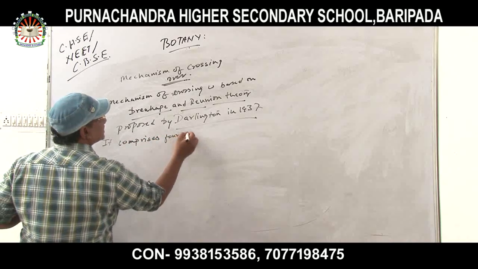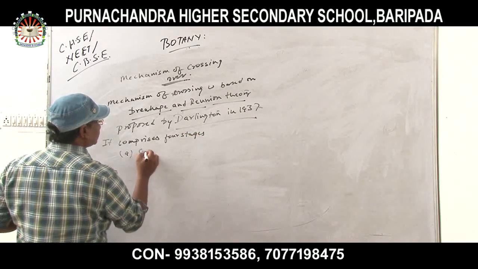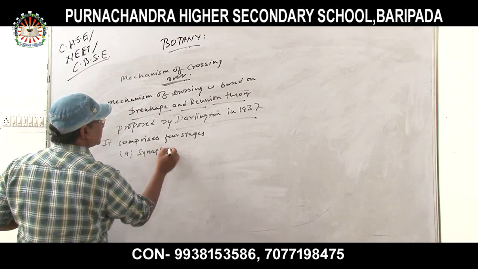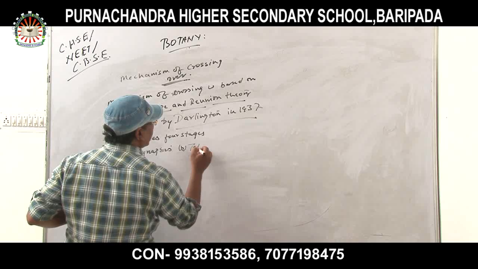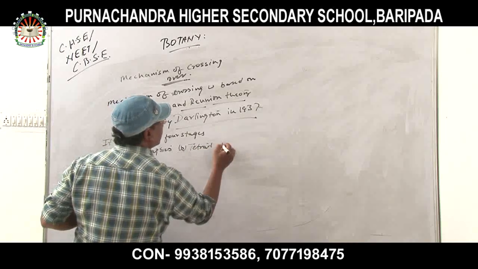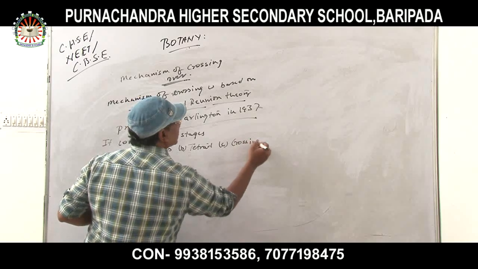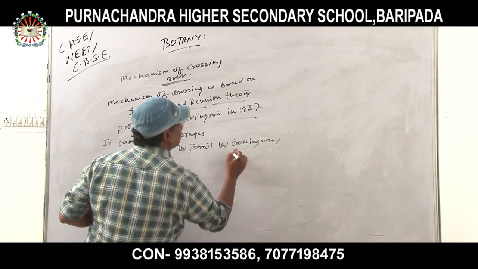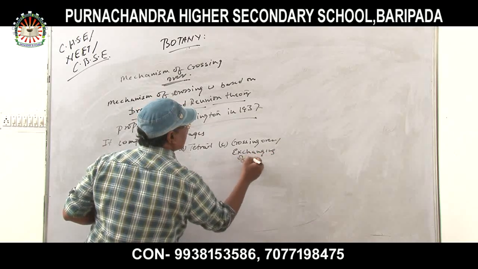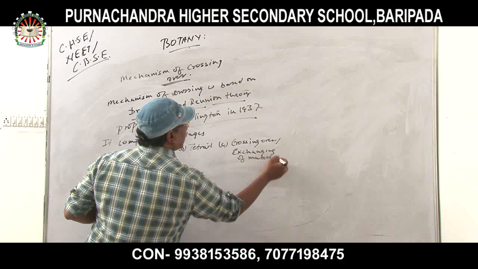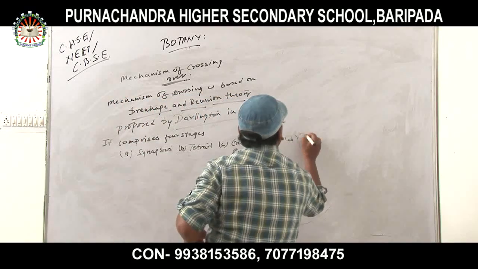First one is synapses. Number B, tetrad. Number C, crossing over or exchanging of material. And number D is disjunction.